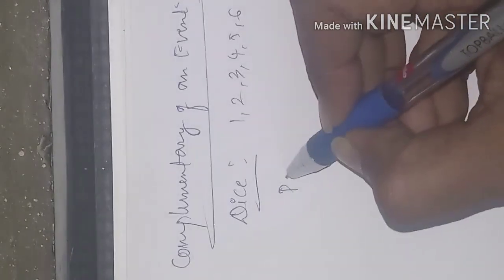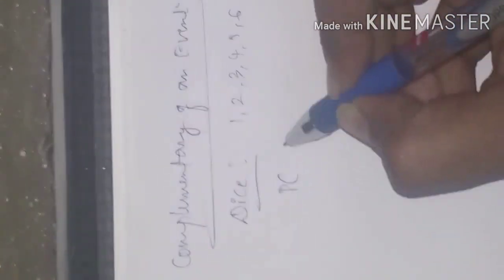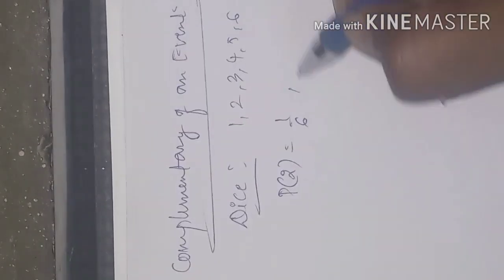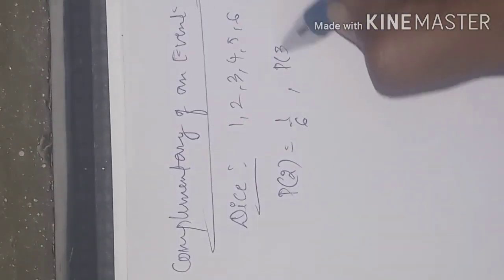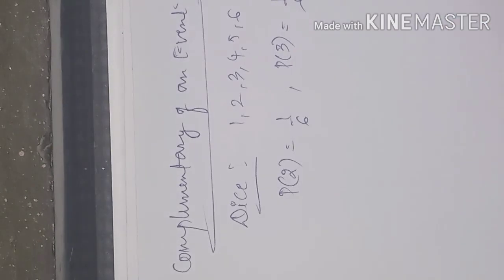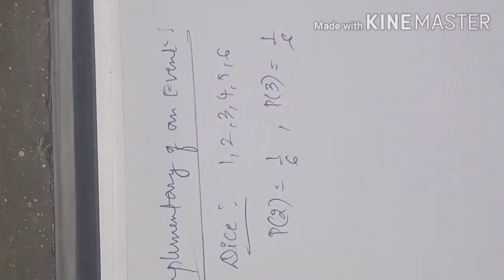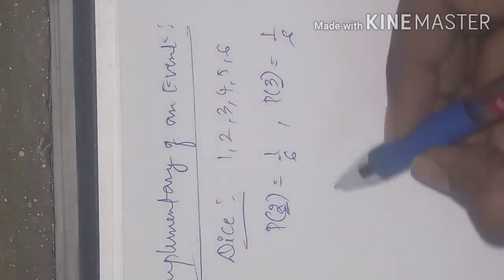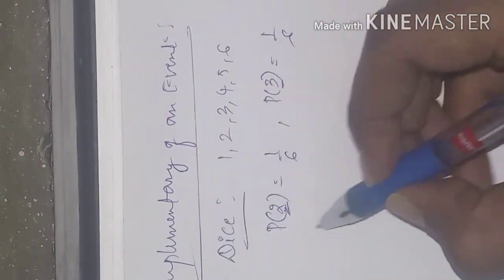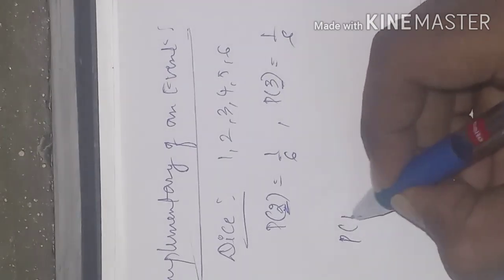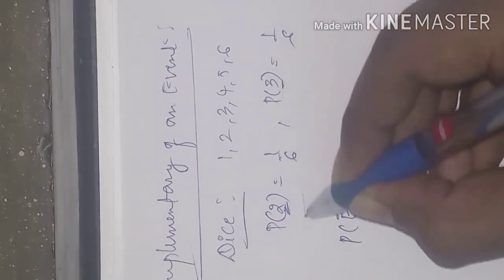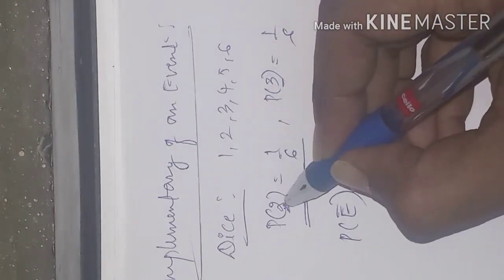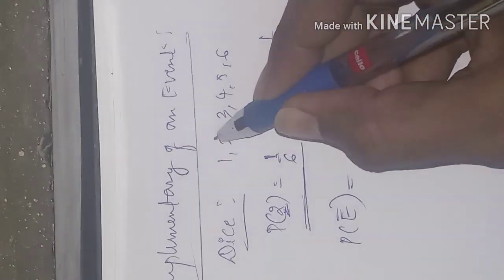When I roll it, the probability of getting 2 is 1 by 6. When I roll once again, the probability of getting 3 is 1 by 6. These are the probabilities of particular events, 2 and 3. Now complementary of an event means P of E bar. When I rolled it, we got only one answer, that is this answer we got.